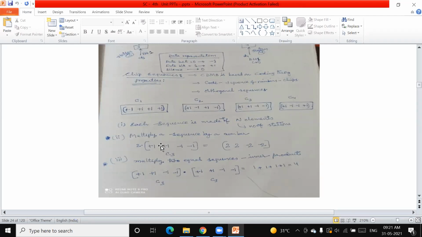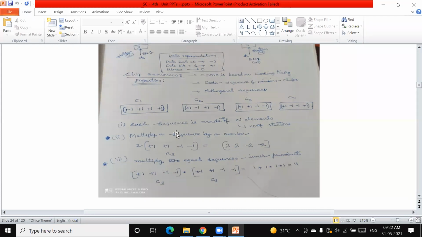You can multiply here. Last, we showed the addition properties, and here we showed the multiplication properties. The remaining two are very important. I kept a star mark here. This is multiplying the two sequences. Equal sequences lead to a maximum number. Different sequences must give zero. These two are the very important properties.